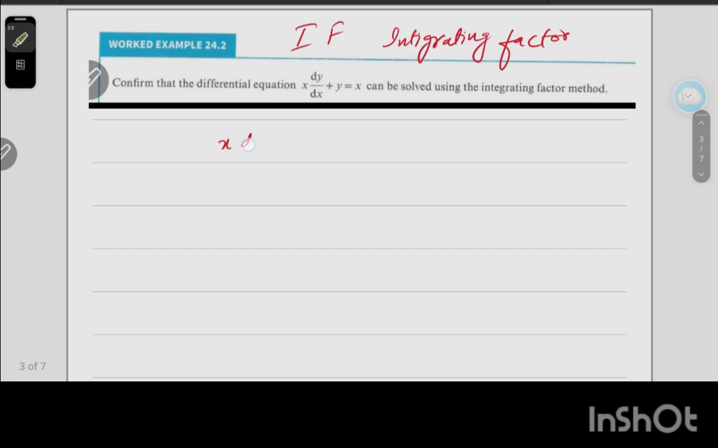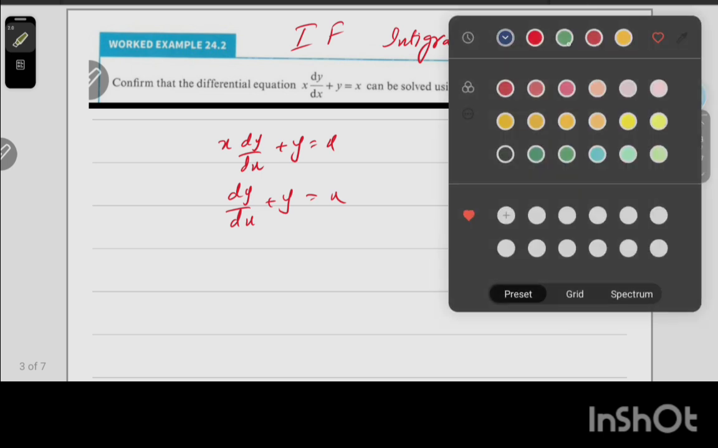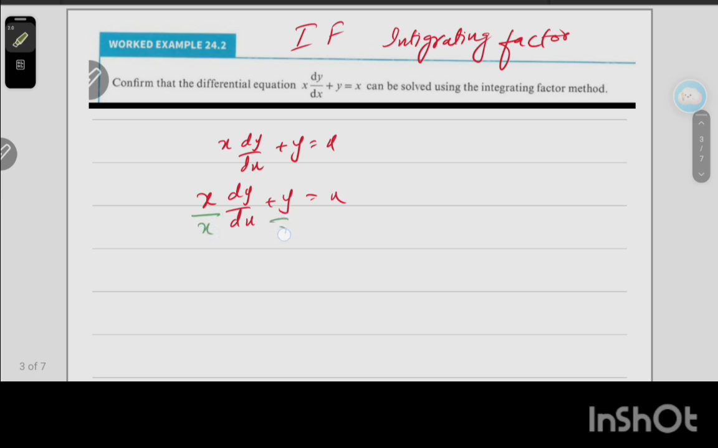Simple. Okay, dy by dx plus y equal to x. First of all, we have to divide the whole equation by x. Remember that the derivative part will be 1. These cancel, so dy by dx plus y over x equal to 1.